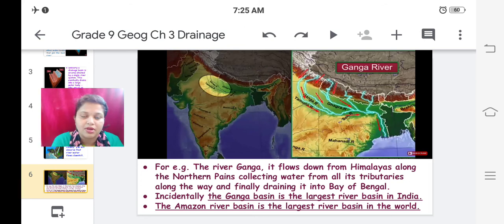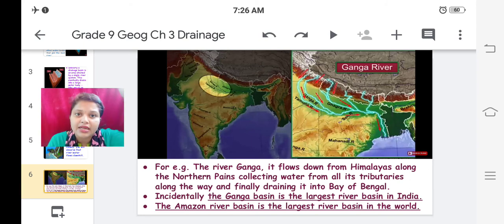For example, this is the river Ganga. It flows down from the Himalayas. What is this Himalaya? Himalaya is a huge range of mountains and hills. We had studied this physical feature of India in a previous chapter.